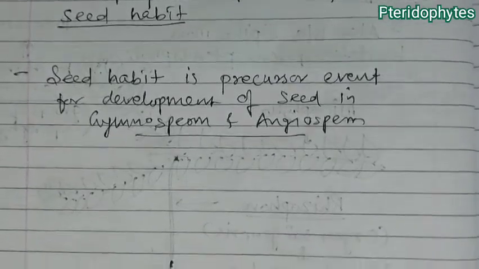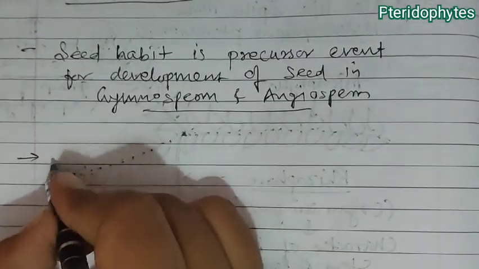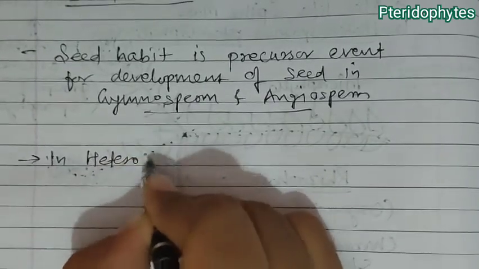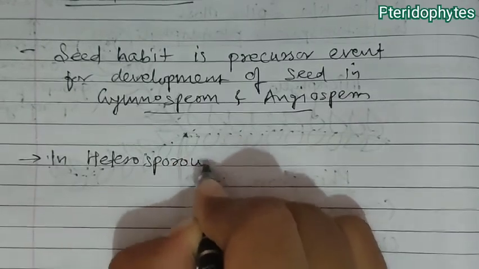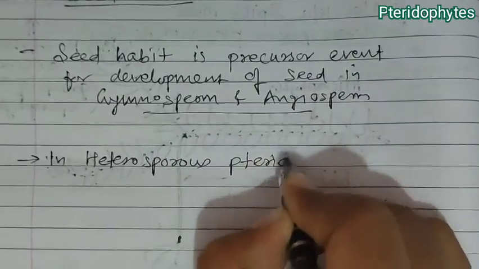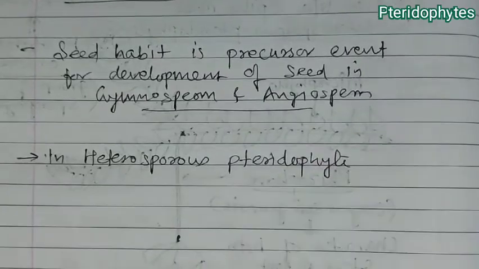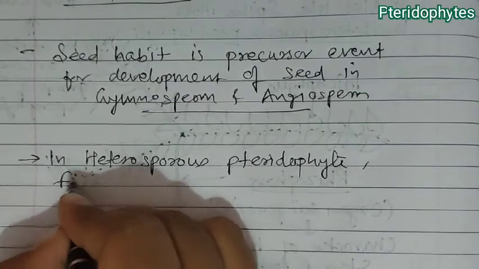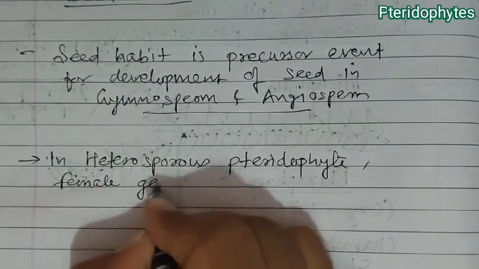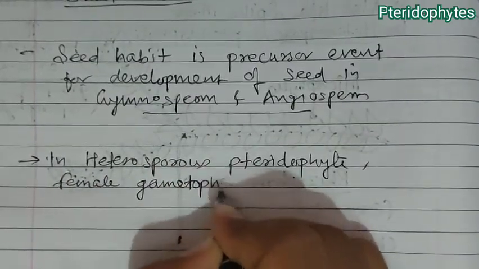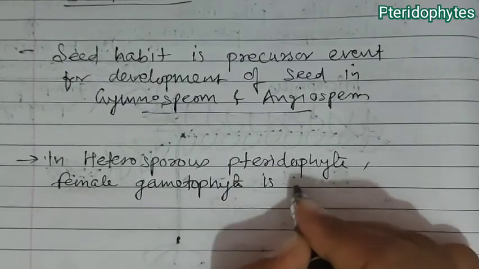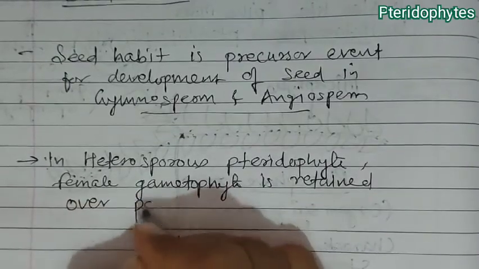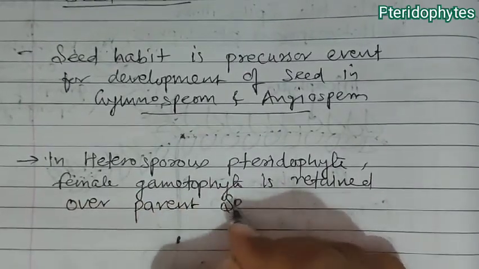Now what actually happens in seed habit? Specifically in heterosporous pteridophytes, the female gametophyte is retained over the parent sporophyte.